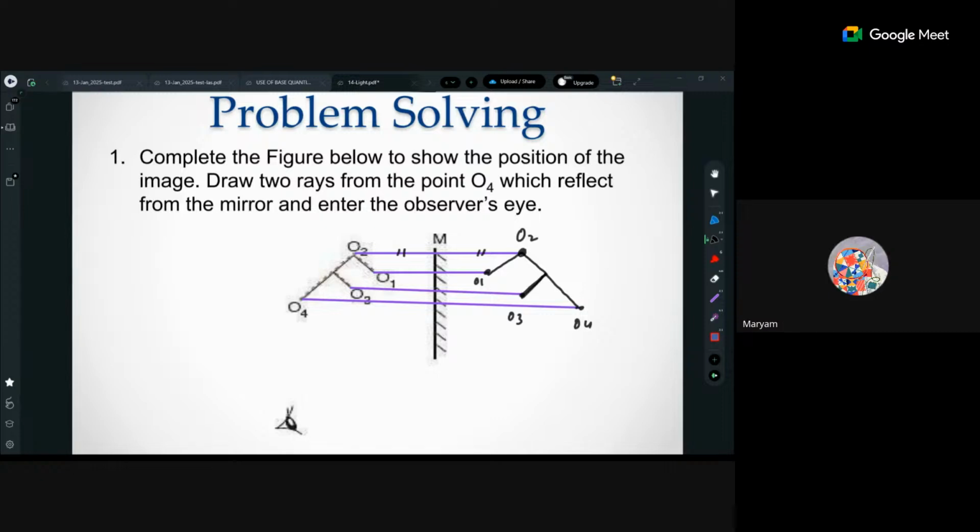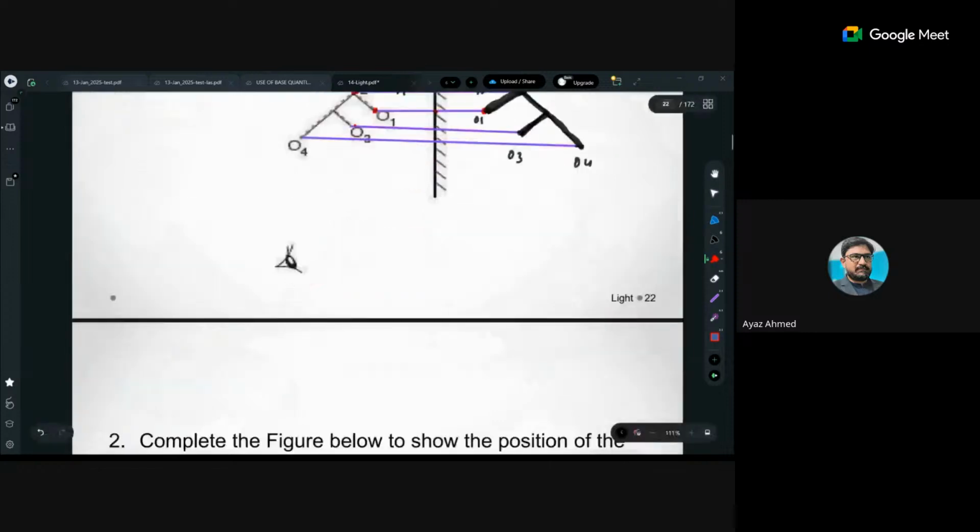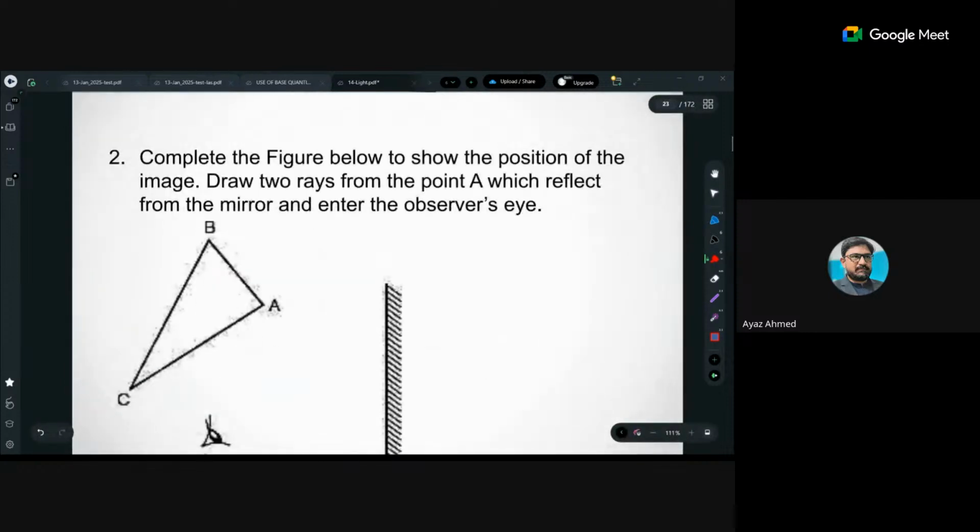Got it. Is it clear to all? Yes, sir. Is this clear to the other children too? Iza, Palvesha, Khadija? Yes, sir. Okay, so it is quite interesting that the theorem is applied: the distance of this part of the object is equal to the distance of this part of the image, and so on. You can make as many images as you like this way. It is not a big deal. So again, complete the ray diagram.